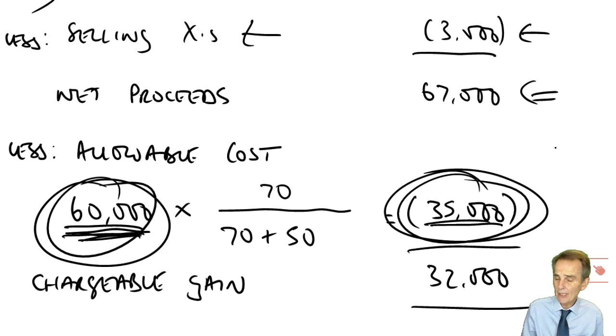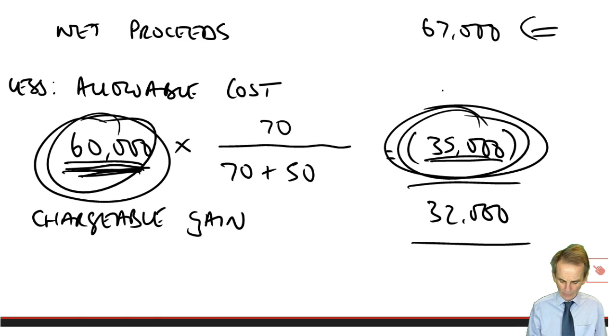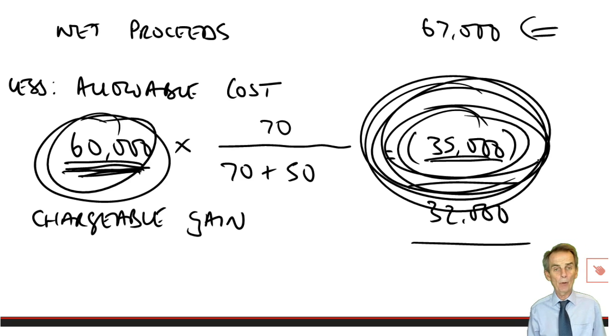But as a more interesting style of question to watch out for and think about before you walk into the examination room, we now deal with the sale of the remaining part, the first part disposal having already occurred. You need to go back to that earlier part disposal, like we have done with this one, and work out what was the allowable cost that we were permitted to use in the gains calculation.